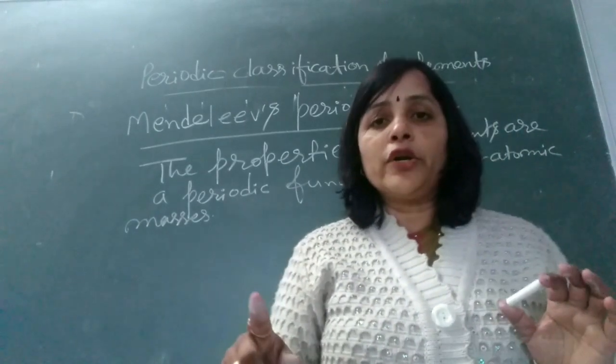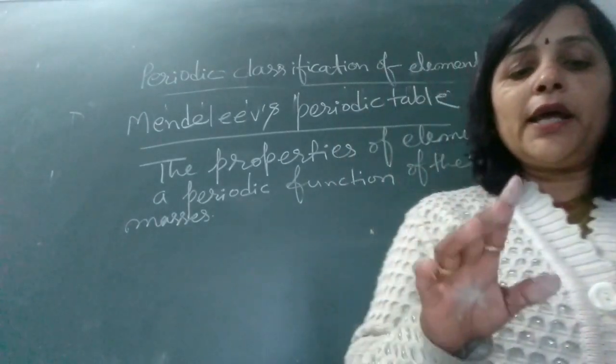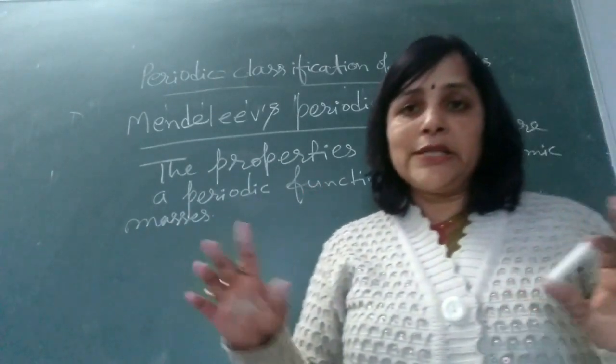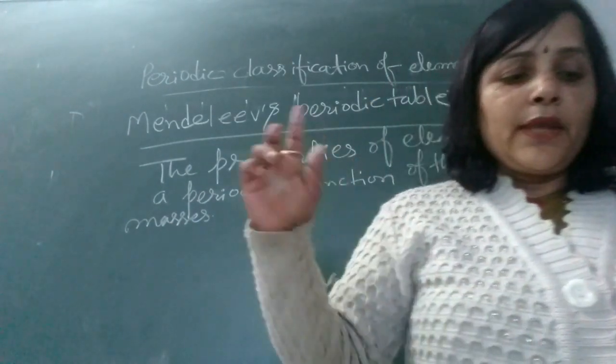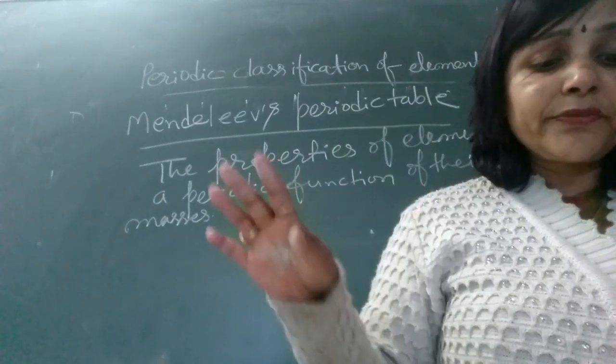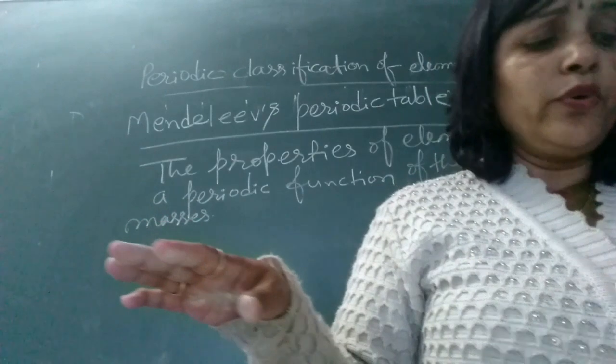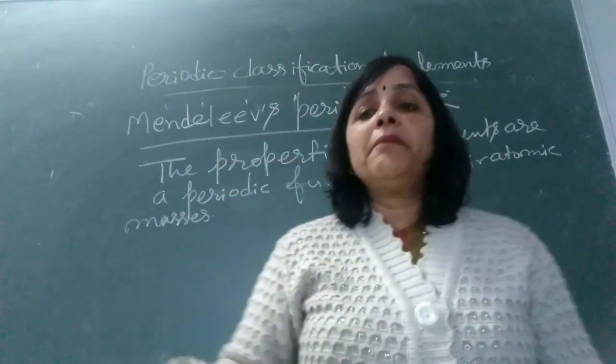Noble gases were not known at that time, so there is no group of noble gases in Mendeleev's original periodic table. As well, the elements in each group of the periodic table are similar to one another in many properties.